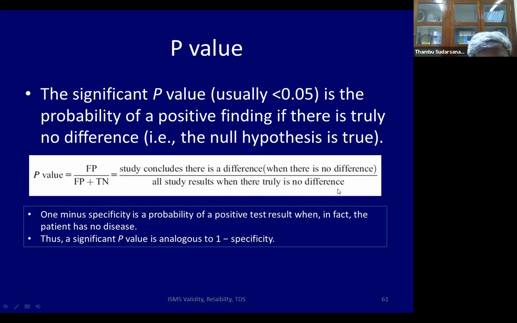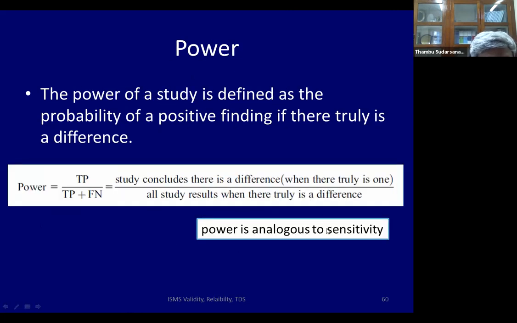All the results when there is truly no difference, that is B plus D. So this is the inverse of specificity. The 1 minus specificity, or the false positive rate, is the p-value actually. So that is one way of expressing the p-value: 1 minus the specificity, or is analogous. The power is analogous to the sensitivity. Analogous, that's the correct word to use. You can't say equal to, analogous.